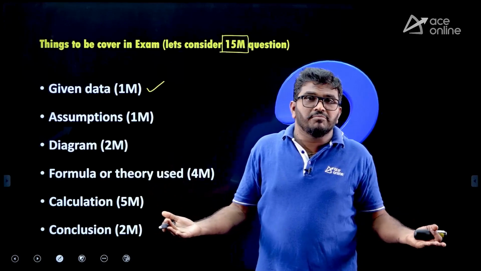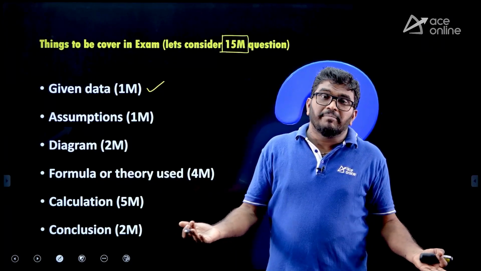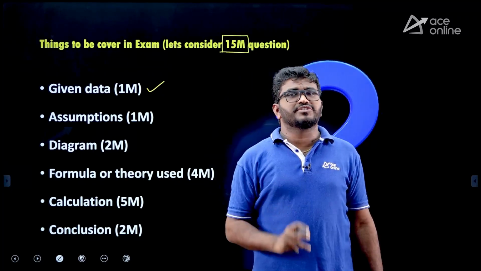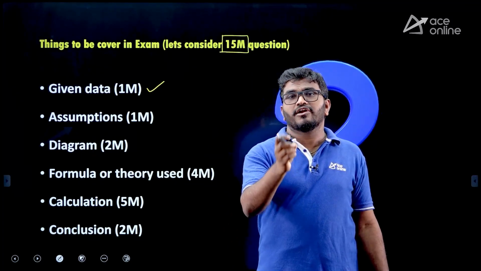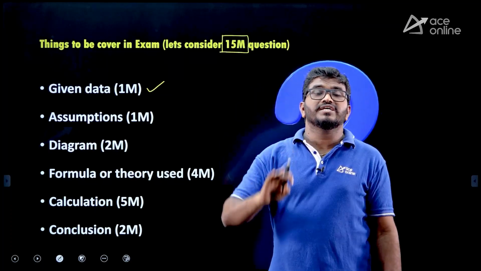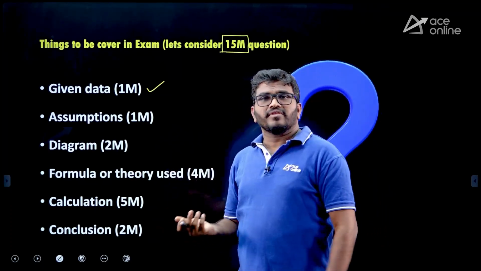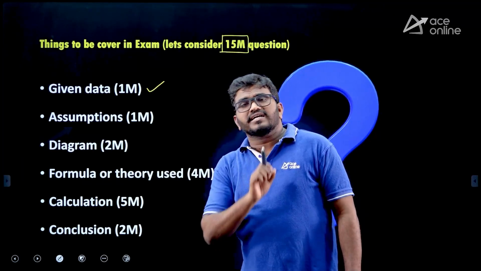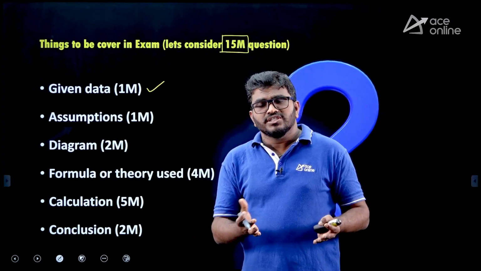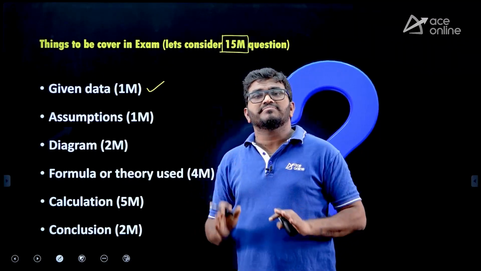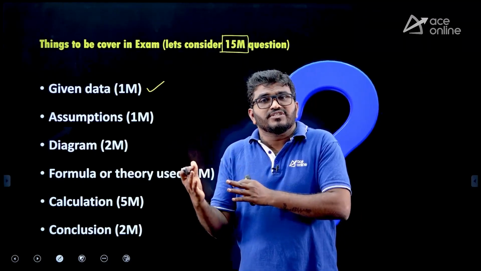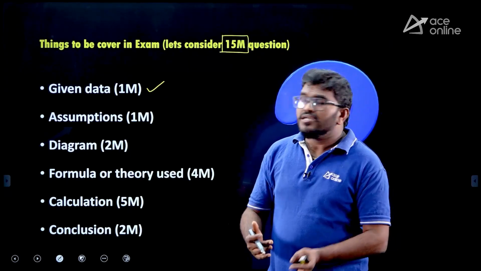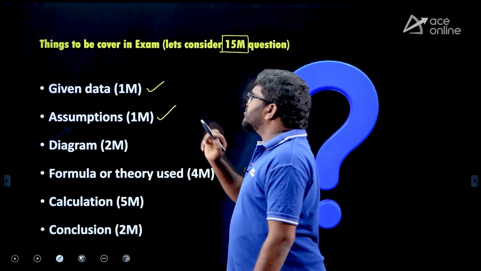Every material is non-homogeneous and anisotropic, but the Young's modulus value is given as constant in the question. So by default you should assume the given material or metal is homogeneous and isotropic. That is an assumption. Similarly, thermal conductivity is given in heat transfer. Thermal conductivity is not the same in all directions, so you should assume the material is homogeneous and isotropic and the thermal conductivity is the same in all directions. This type of assumptions you should make.